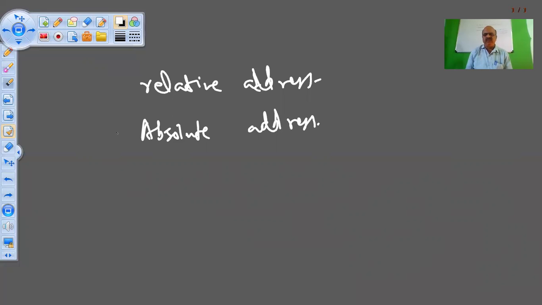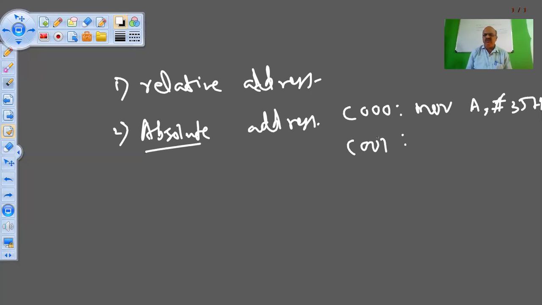Okay, so first scheme we have seen. Second, absolute address means the actual address. For example, just now I have written the program from C000, that is MOV A, comma hash 35H, C002 MOV R5, comma hash 48H.